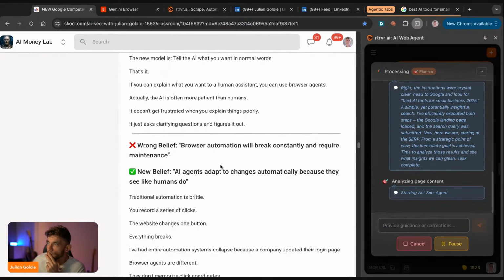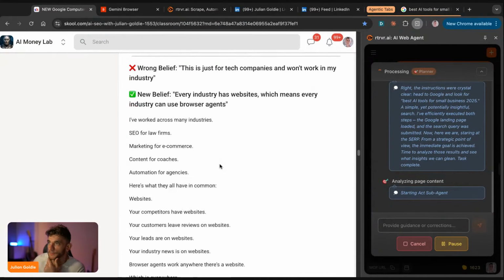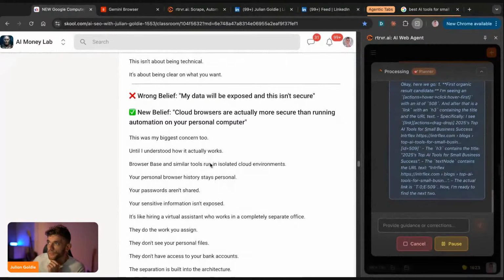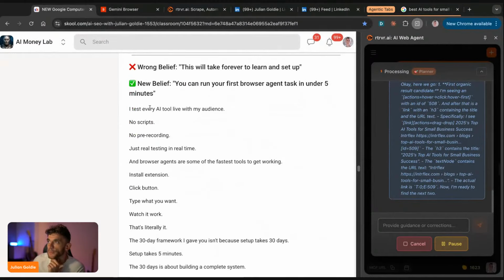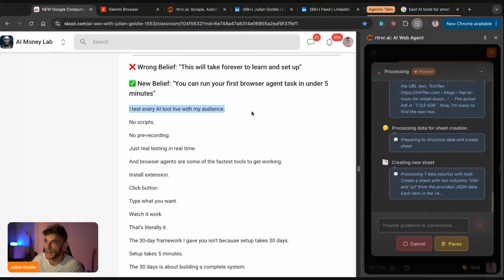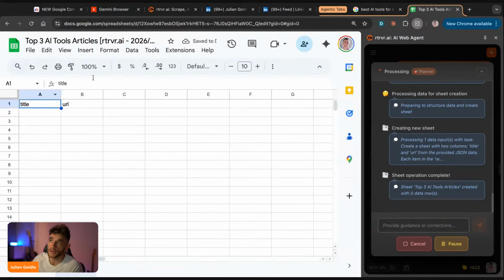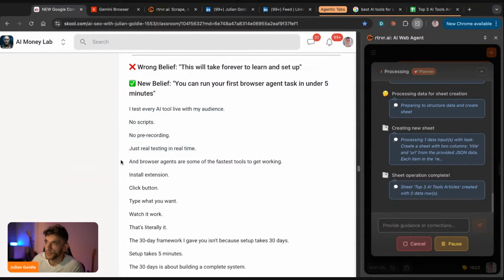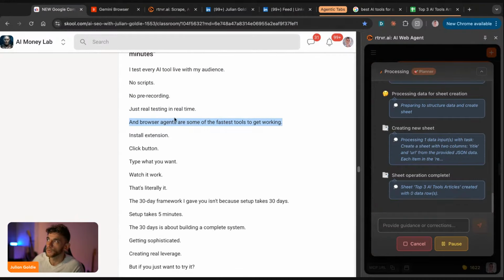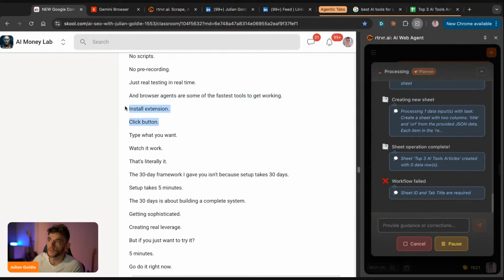So one thing that I'll say as well is that some people would say like this will take forever to learn and set up, but you can run your first browser agent task within 5 minutes. And I test every AI tool live with my audience, like no real scripts, no pre-recording, just real testing in real time. As you can see right here, it's actually plugging this information into a Google Sheet, which is pretty nice. But if we go back to the tab here, we're going to say, and browser agents are some of the fastest tools to get working with this stuff, because you just install an extension, click a button, type what you want, watch your work, and that's literally it, right?